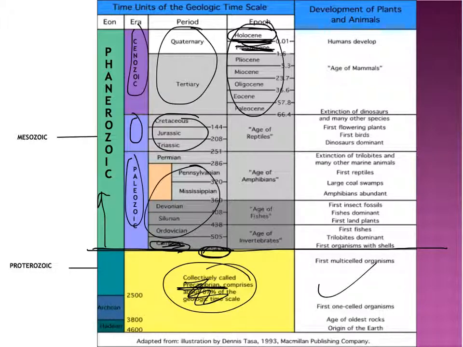So single-celled organisms down here in the Precambrian. Then we have invertebrates, and we have the age of invertebrates, the age of fish, and the age of amphibians, all in the Paleozoic.